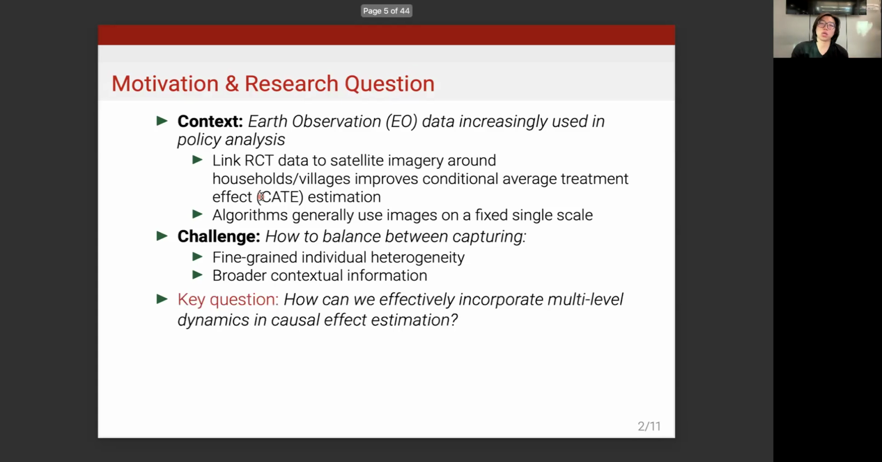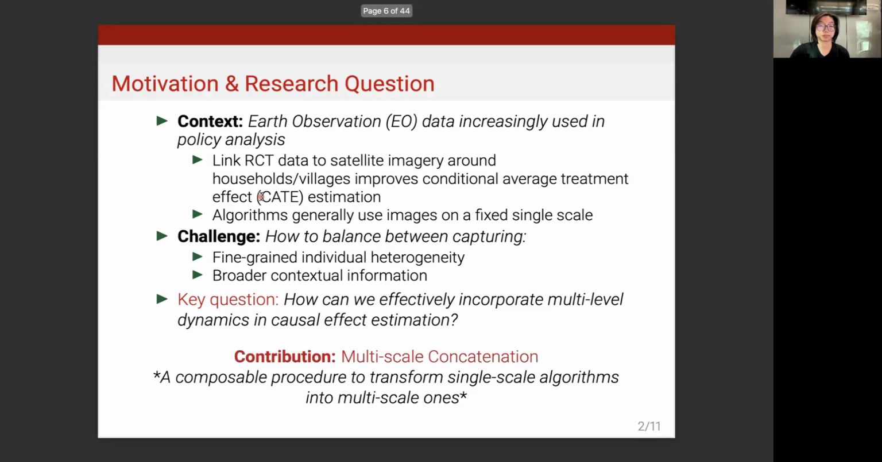level information. And the key question that we are answering in our research is, how can we effectively incorporate these multi-level dynamics in causal effect estimation, dynamics between me as an individual situated around my household and my broader neighborhood, and the information in my broader neighborhood related to my response to a certain treatment?